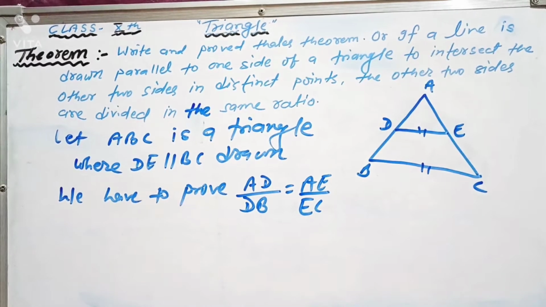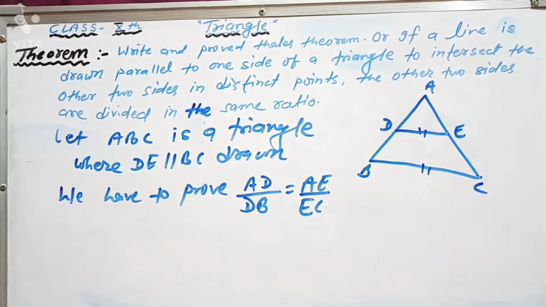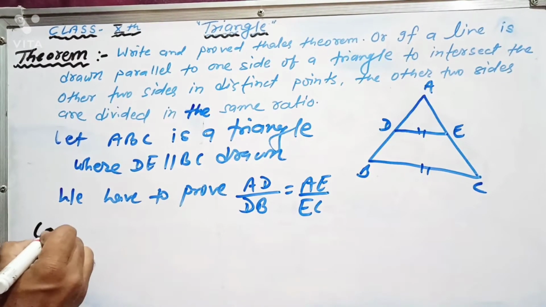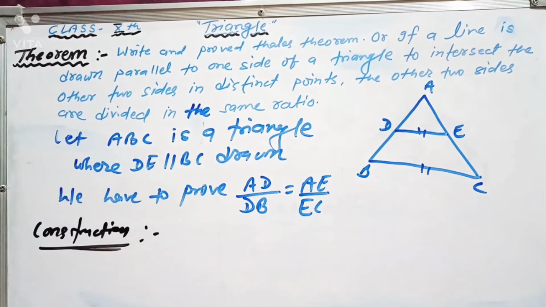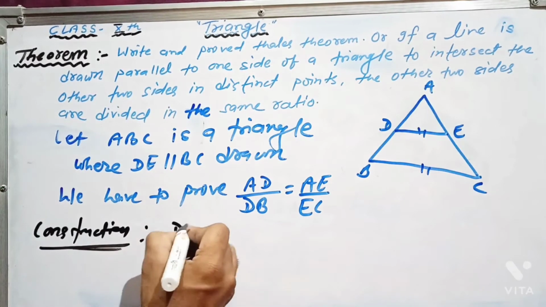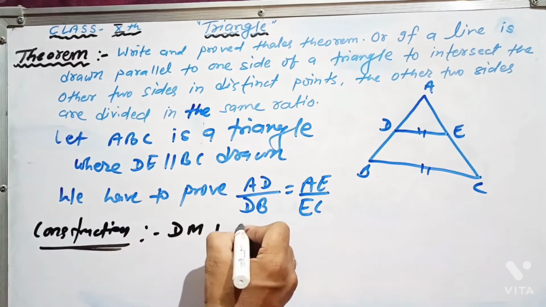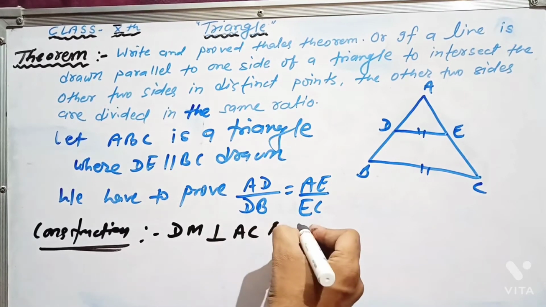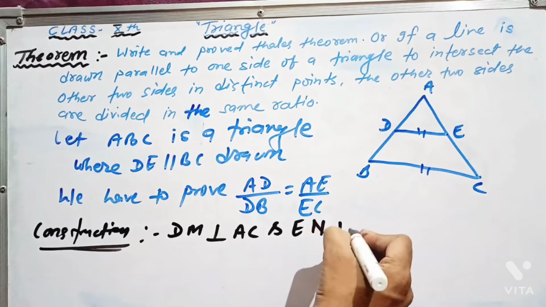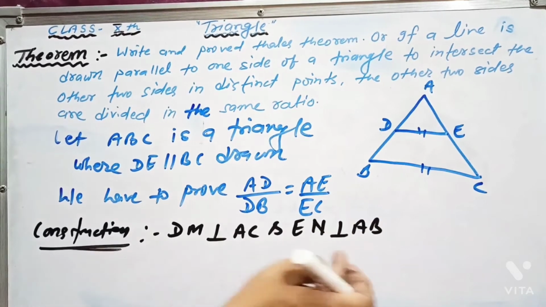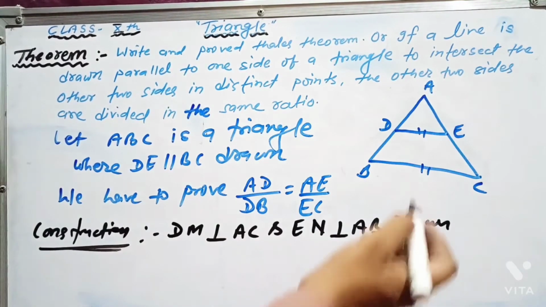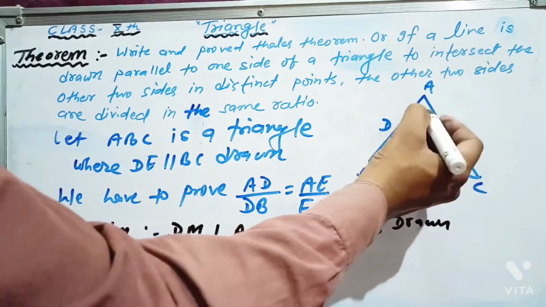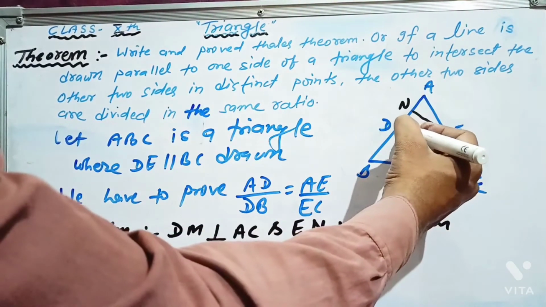To prove this, we first have to do some construction. We will draw DM perpendicular to AC and EN perpendicular to AB. Suppose EN is there, and from there DM is there.